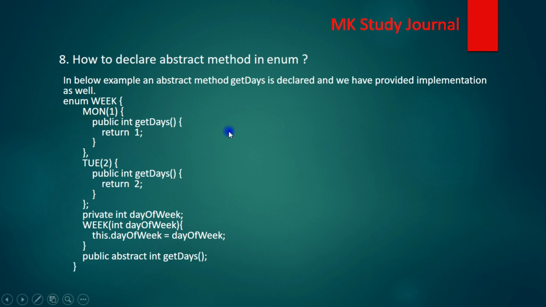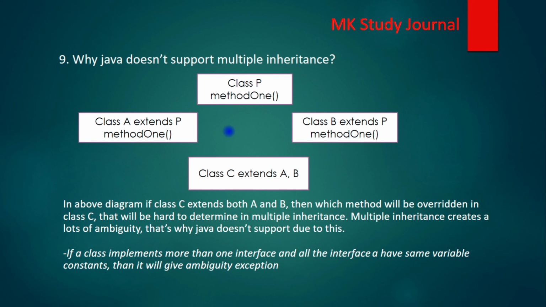So this is the way to declare an abstract method within the enum. Let's move to the next question. Why doesn't Java support multiple inheritance? Again, a basic question regarding inheritance. Java doesn't support multiple inheritance to avoid the diamond problem.